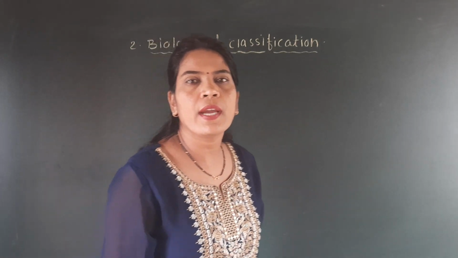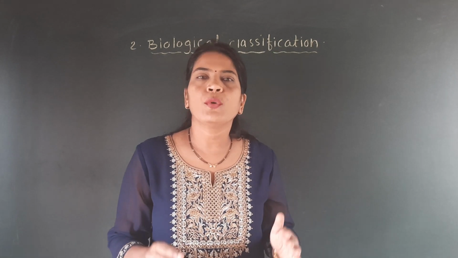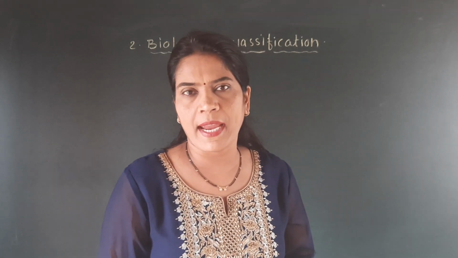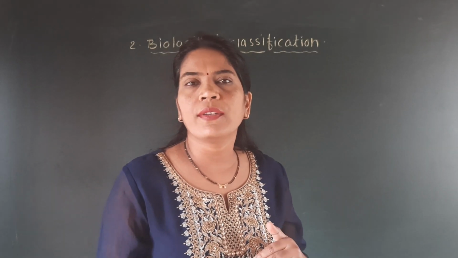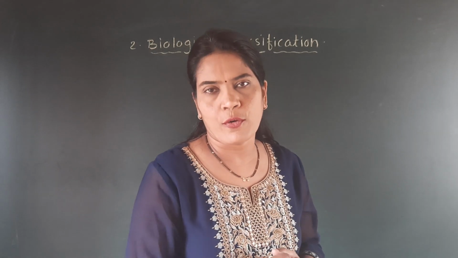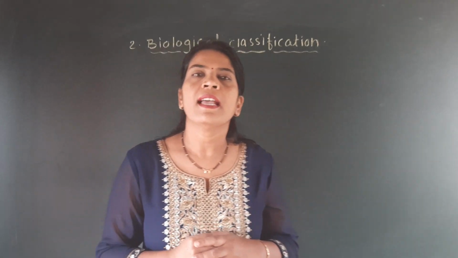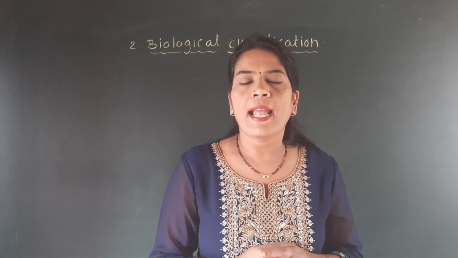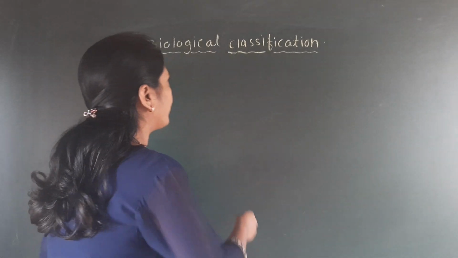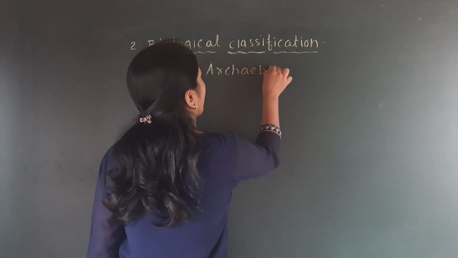Yesterday in our lecture we saw that bacteria, though they have a simple structure, have complex behavior. That means they have higher metabolic diversity, that is, they are autotrophic as well as heterotrophic. We have also seen that for our convenience these bacteria are divided into two groups, the eubacteria and the archaebacteria. And we have just started our point, that is, the archaebacteria.